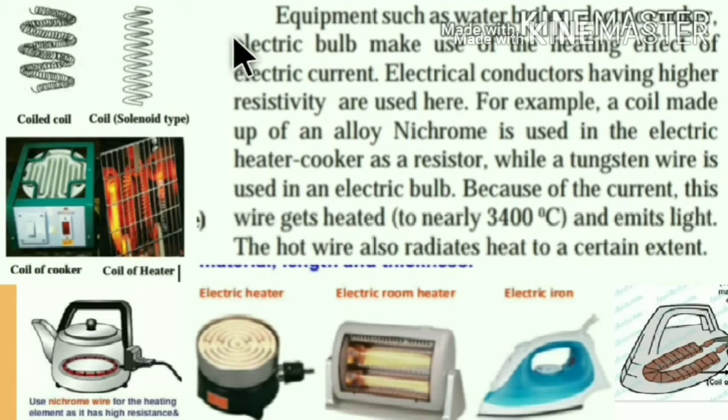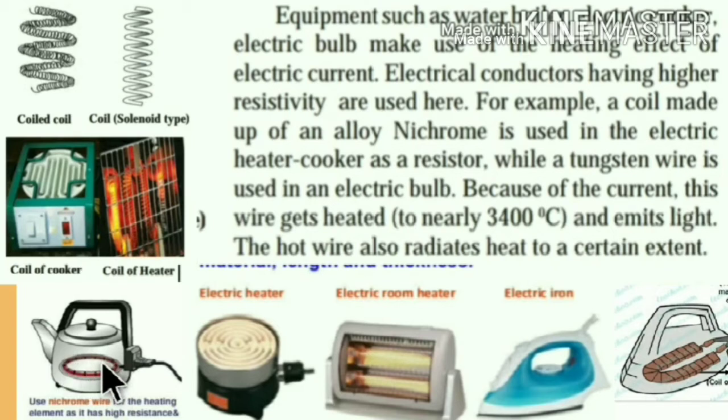Let us see how these equipments use the electric current. Electric conductors having higher resistivity are used here. So let us see, in this electric kettle, nichrome wire is used.